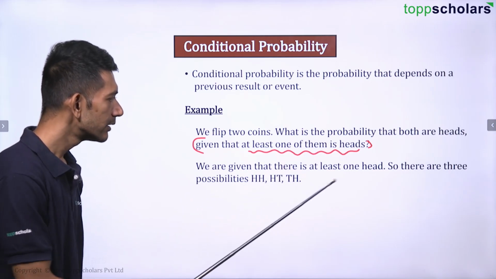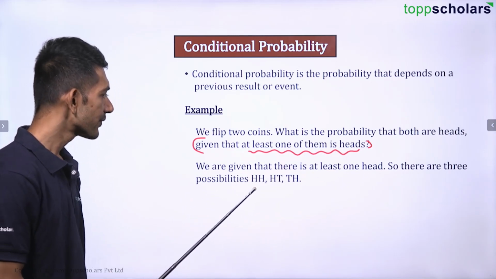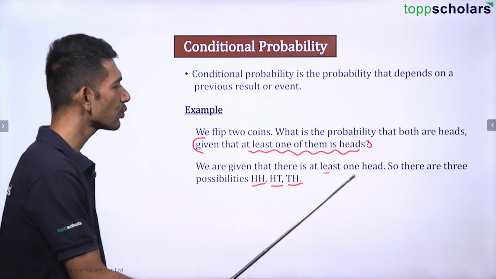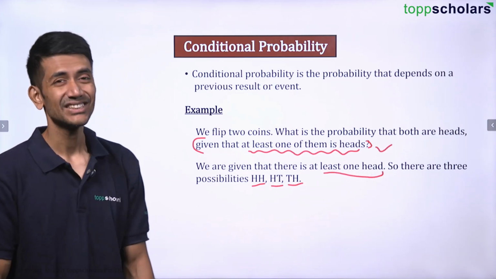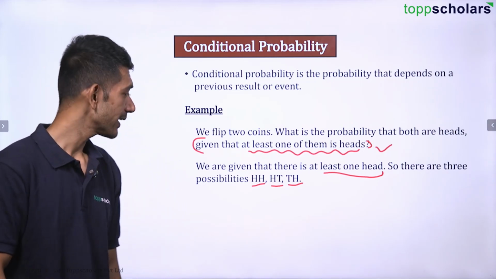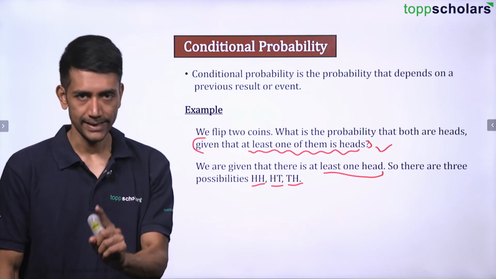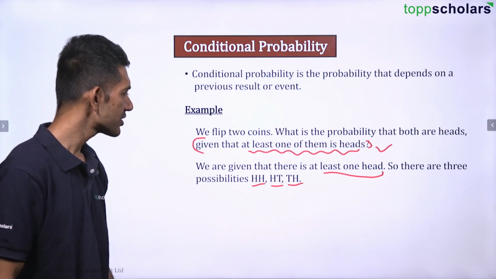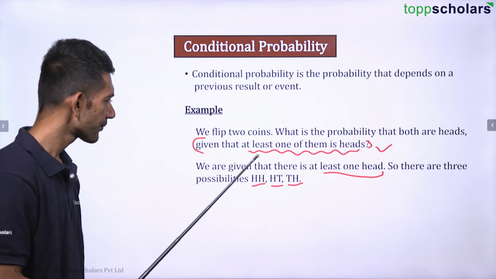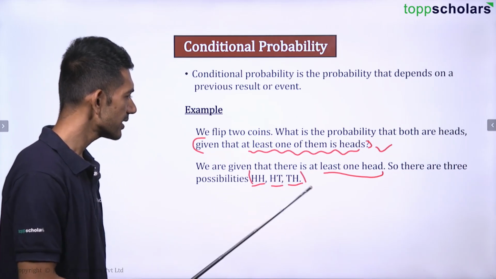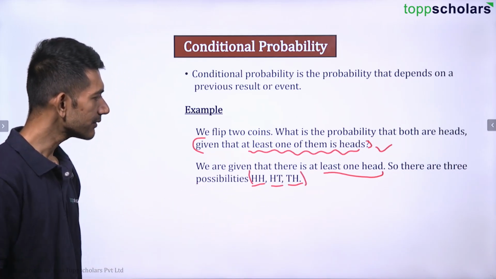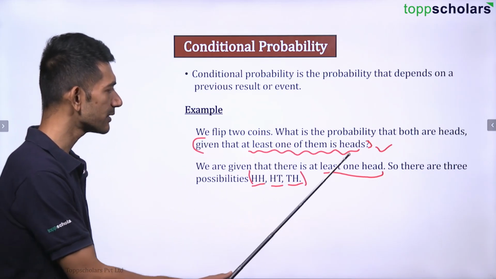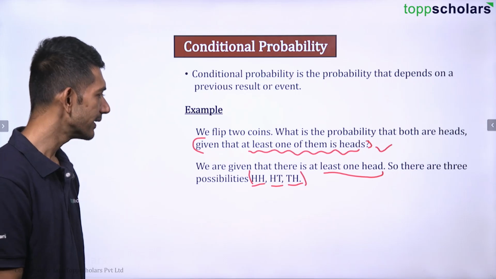Now we know that the possibilities would be HH, HT, TH. See, we are given that at least one head. At least one head means minimum one head, maximum two is also fine. So that is HH, TH, HT. So can I say this is at least one head? Now it is given that at least one of them is head. What is the probability that both are heads?